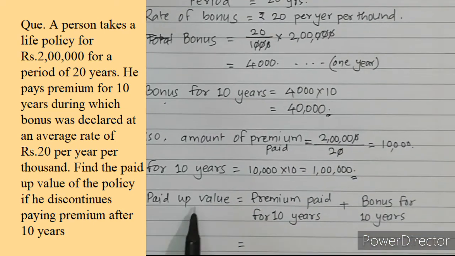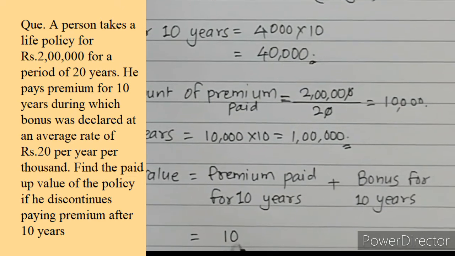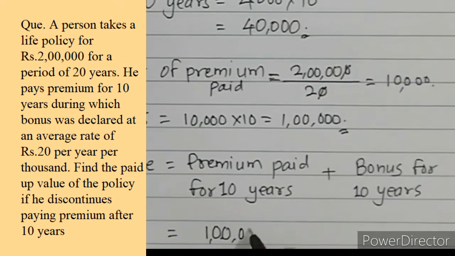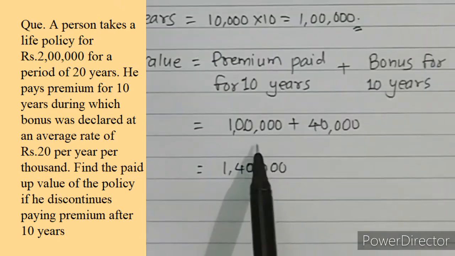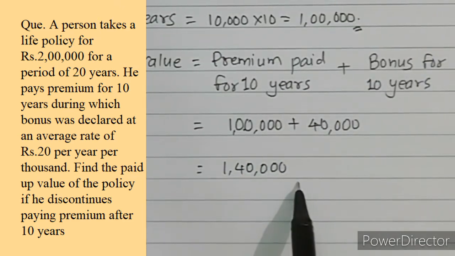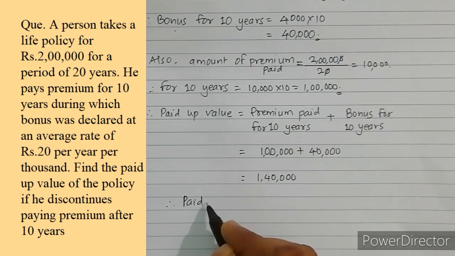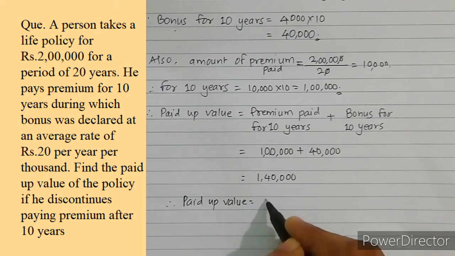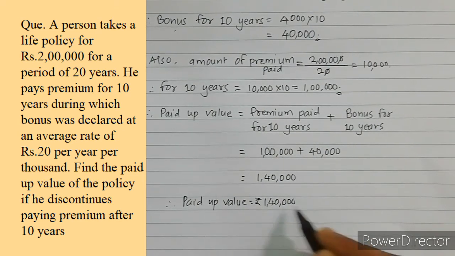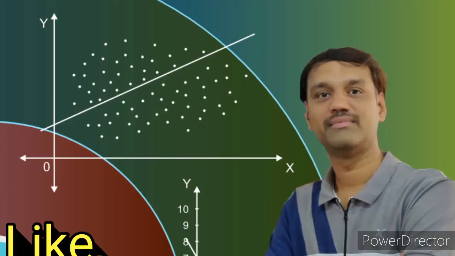So what is the paid up value? It is the premium paid after 10 years, which is 1 lakh rupees plus 40,000. So it is 1,40,000. So therefore the total paid up value is 1,40,000 rupees. That's all. Thank you for today.